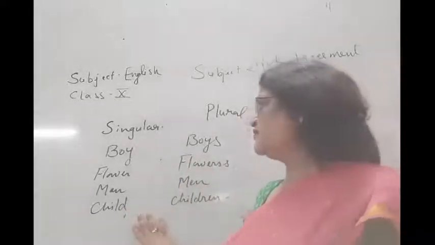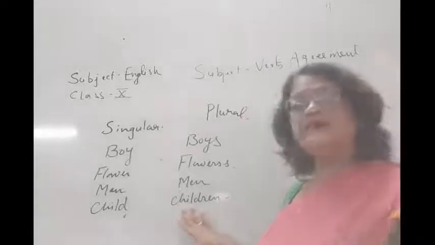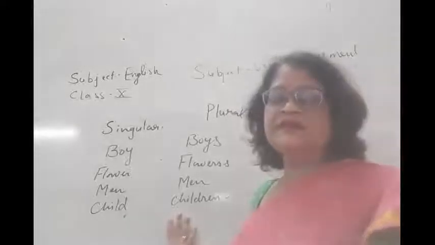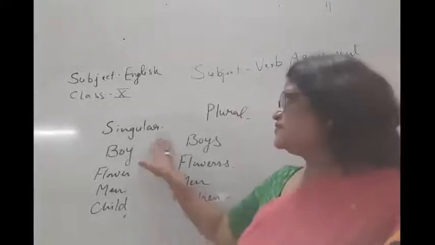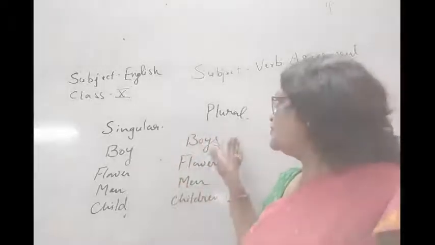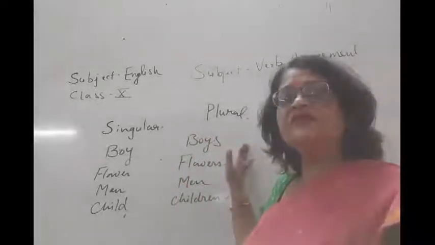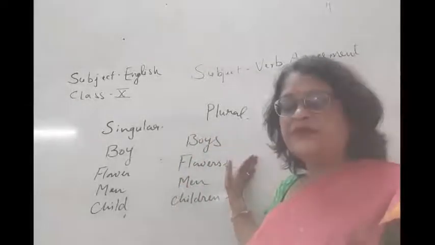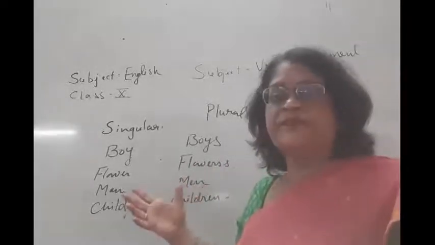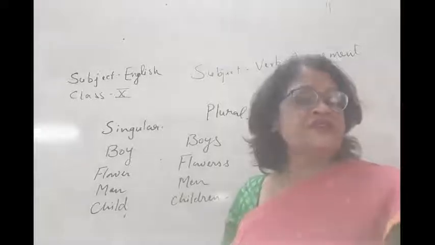Child, here we never say child's, it is children. In some cases we never put S, but definitely in most of the cases, with plural subjects we put S. And children, in verb it is just opposite.